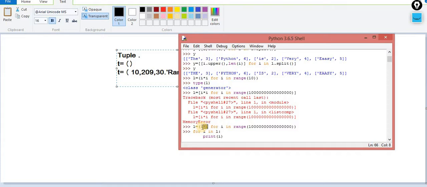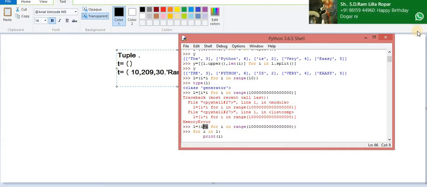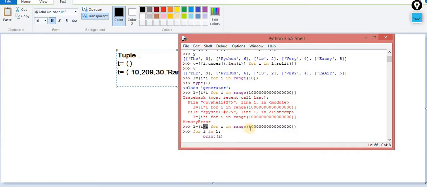Okay, a very large amount of data from a file. Let's suppose there are this many customers that you want to read each and every one, with the full credentials: name, mobile number, address, age, salary, whatever the credentials are. But if you perform this type of thing, it will say this is a memory error.